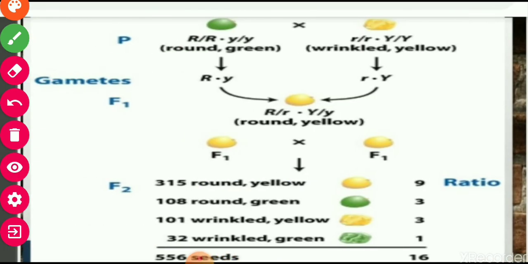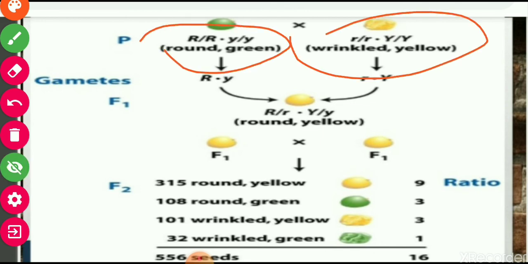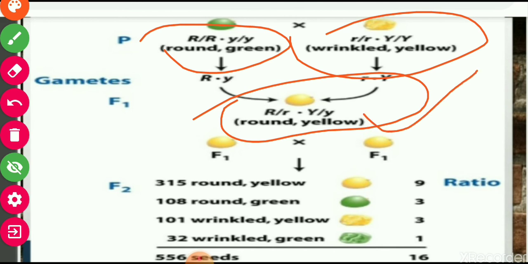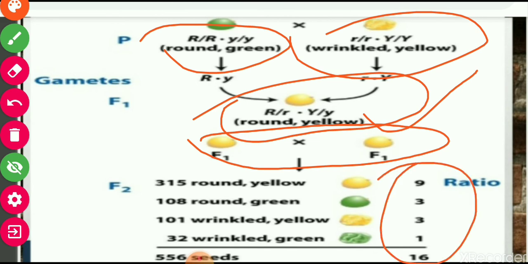Now see, this is the dihybrid cross shown here, round yellow and wrinkled green were crossed. 2 characters were considered. This is a dihybrid cross, and in the F1 generation all were round and yellow, because round and yellow is a dominant trait. And if these two are again crossed, then the ratio was 9:3:3:1. This is the phenotypic ratio of a dihybrid cross.